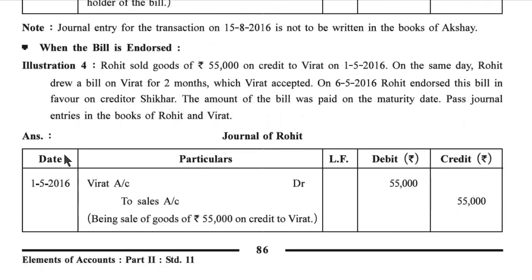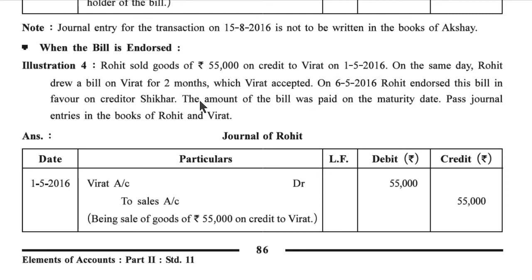When the bill is endorsed. Illustration number 4. Rohit sold goods of rupees 55,000 on credit to Virat on 1/5/2016. On the same day, Rohit drew a bill on Virat for 2 months, which Virat accepted on 6/5/2016. Rohit endorsed this bill in favor of a creditor, Sekhar. The amount of the bill was paid on the maturity date. Pass journal entries in the books of Rohit and Virat.